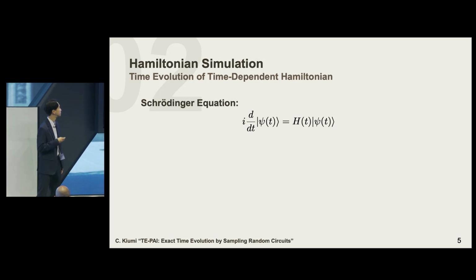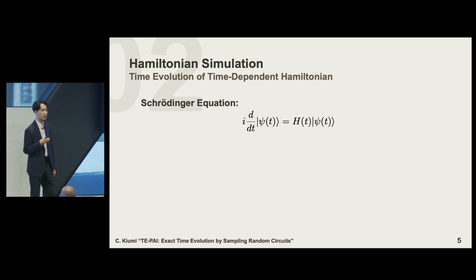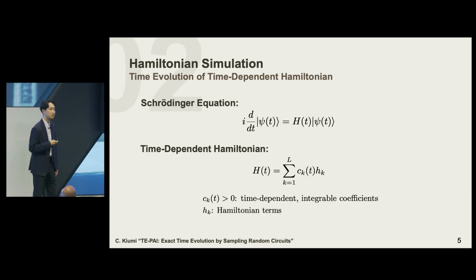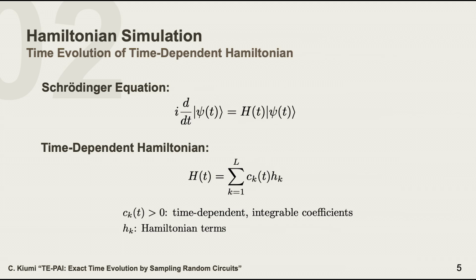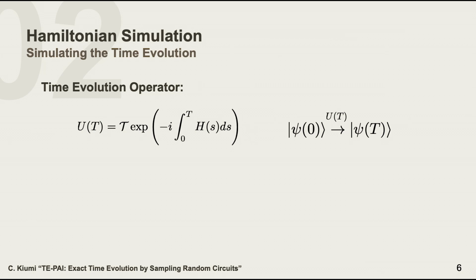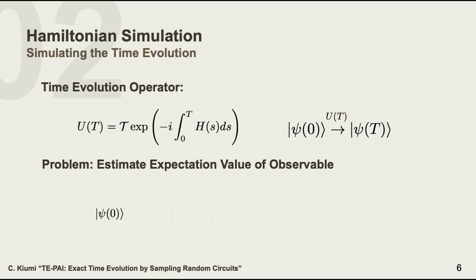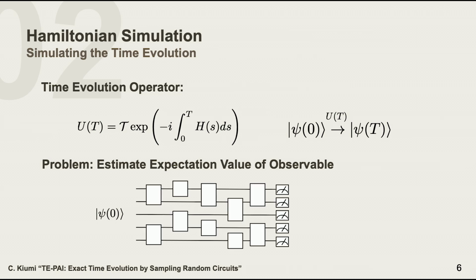So first, the quantum system is governed by the Schrödinger equation, governed by this Hamiltonian. In this talk, we'll focus on the time-dependent Hamiltonian, which has time-dependent coefficients with the Hamiltonian terms. Here, without loss of generality, I'll assume this coefficient to be positive and integrable over time. And then the time evolution operator is defined as follows. And what we want to solve is to estimate expectation values of a given observable O.